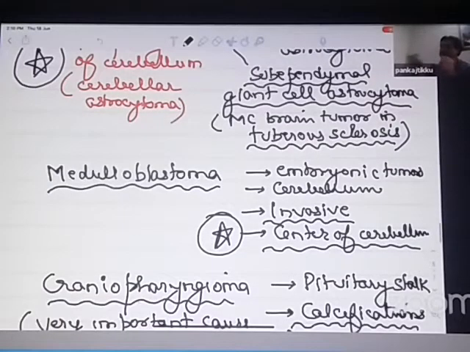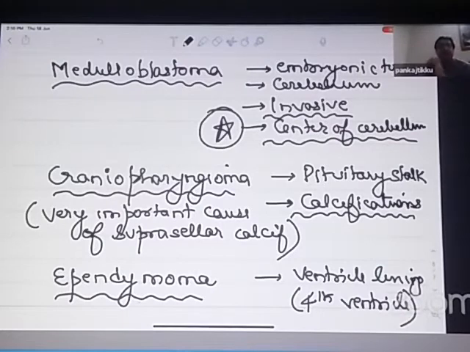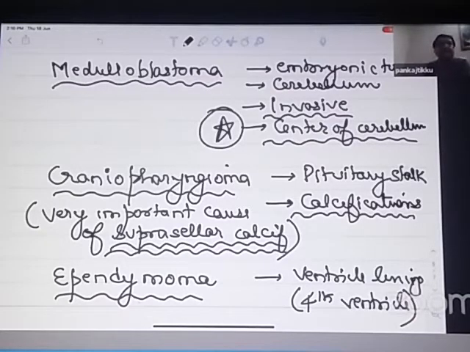The third type of brain tumor is a craniopharyngioma. This is a brain tumor which is known to arise from near the pituitary area, sella turcica. So it's above the sella turcica and is frequently known to be associated with calcification. So which brain tumor is known to be associated with suprasellar calcification? It is a craniopharyngioma.